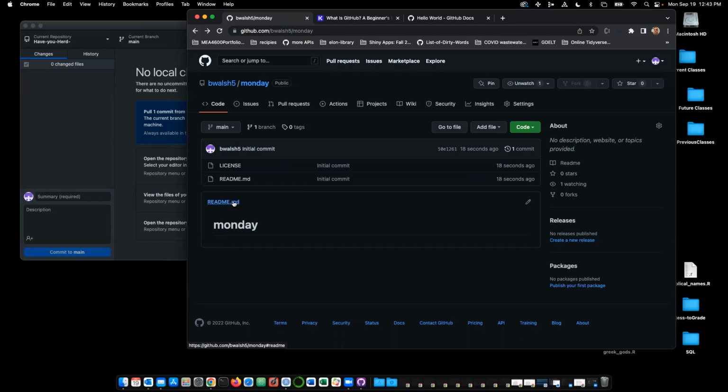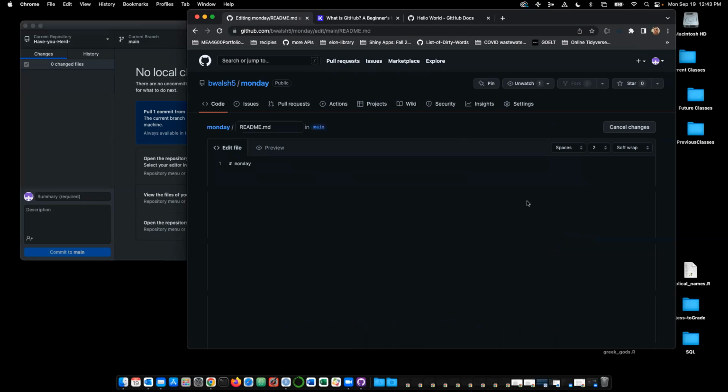You'll notice the extension of the README file. It's .md. This is a markdown file. And what that means is we can write in Markdown. So y'all have probably met R Markdown, which is what we used in our pubs. Markdown uses the exact same syntax. So this would be a second level heading.